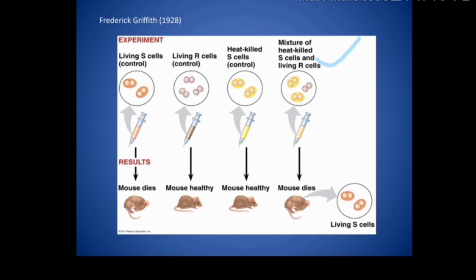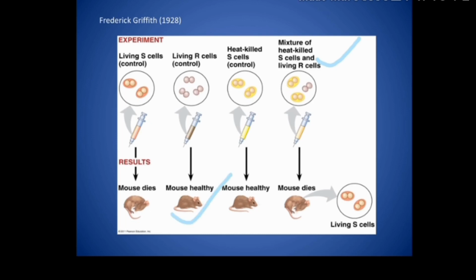So what do you think? What happens? Now heat killed S strain was already killed. Even though S strain is virulent, it is already killed. Obviously this will not cause pneumonia. What about R strain bacteria? R strain bacteria, we already saw that it is non-virulent.